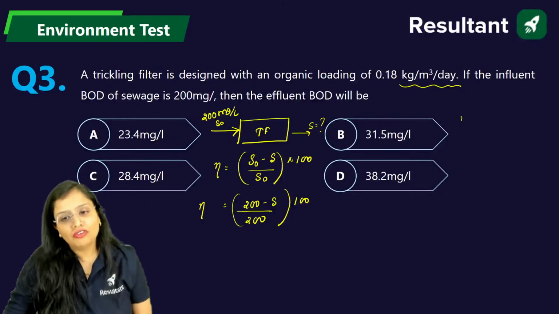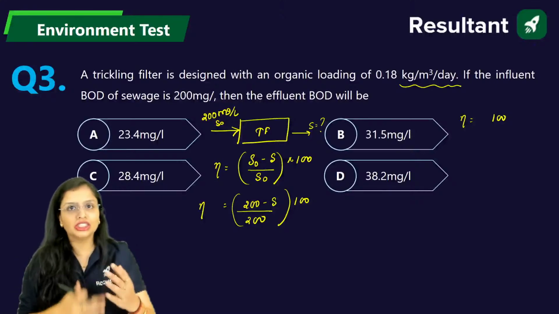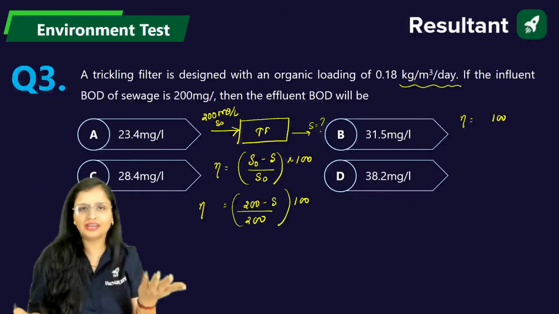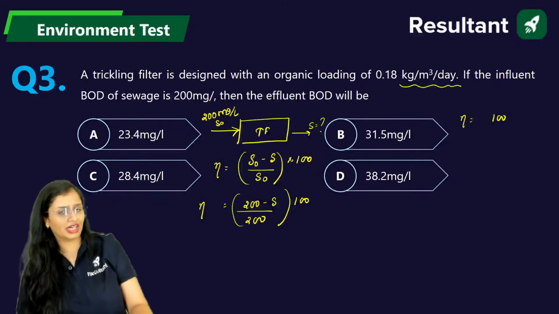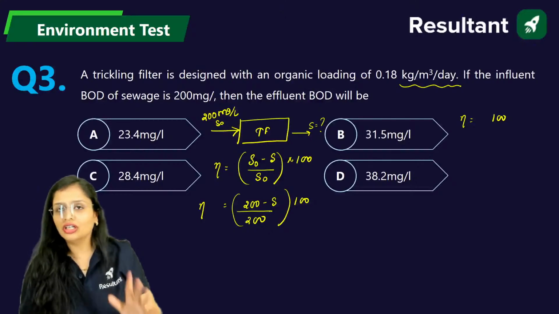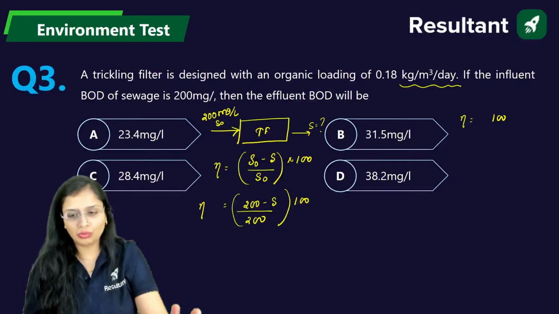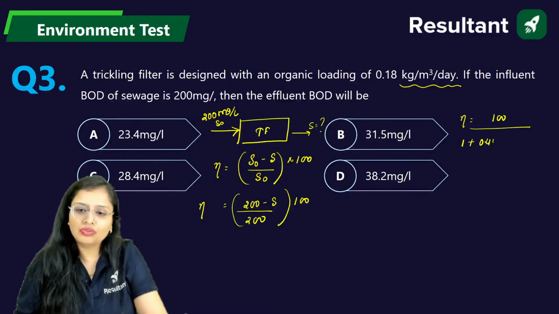Now, the formula for efficiency. Since in this question nothing related to recirculation ratio is mentioned, if they had given the recirculation ratio, we would have calculated the recirculation factor. But they haven't mentioned the recirculation factor, so we will take the value of F as 1. Okay, so this will be 1 plus 0.44.